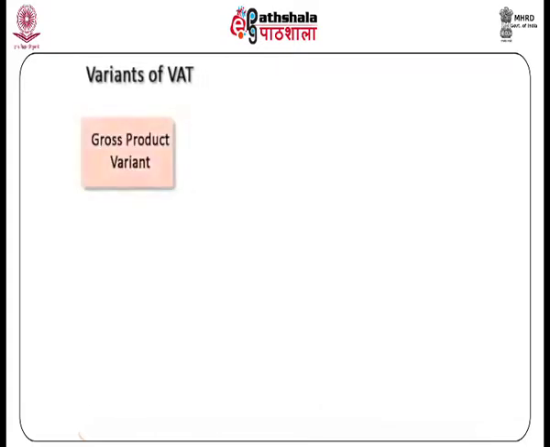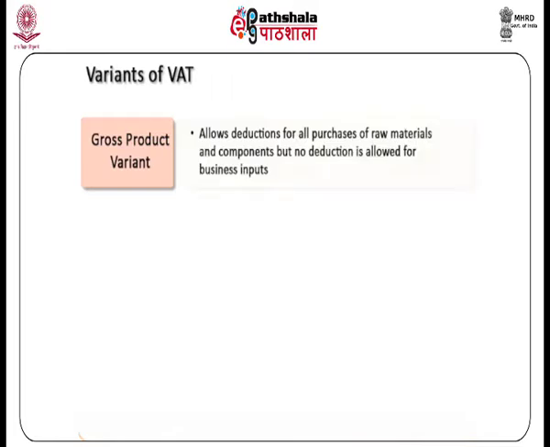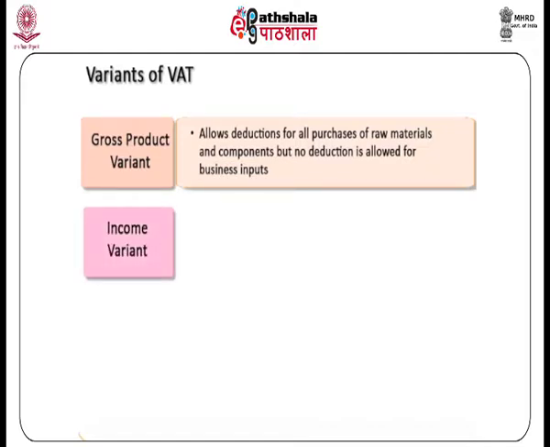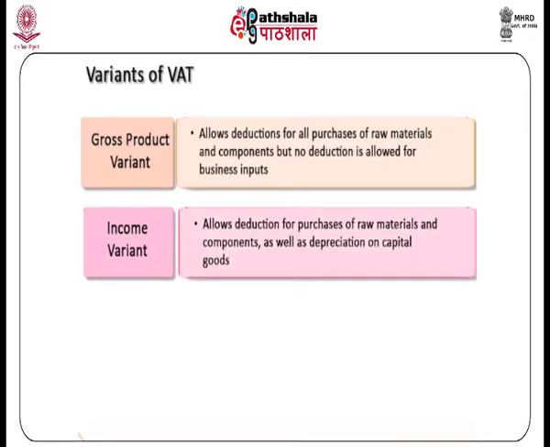1. Gross product variant. This variant allows deductions for all purchases of raw materials and components, but no deduction is allowed for business inputs, that is, capital expenditure and depreciation on the plant and machinery is not deductible. 2. Income variant. In this variant of VAT, deductions are allowed for purchases of raw materials and components, as well as depreciation on capital goods.